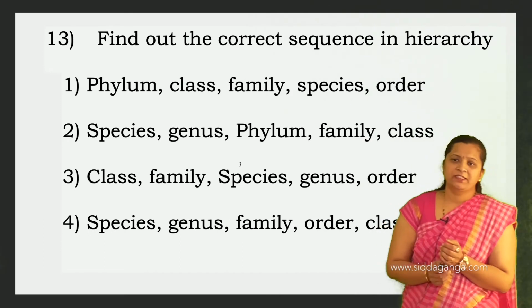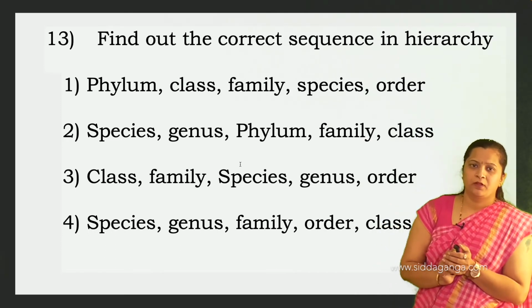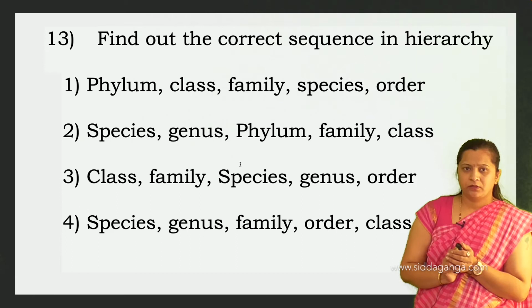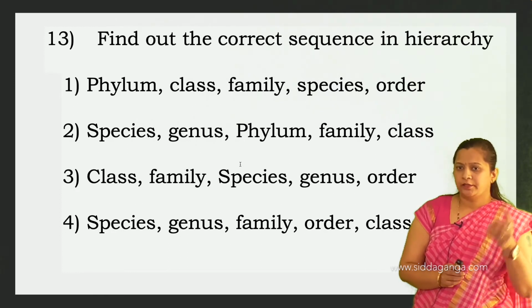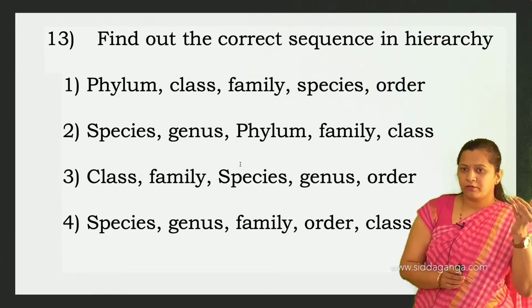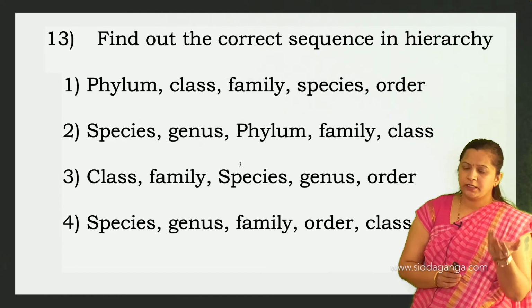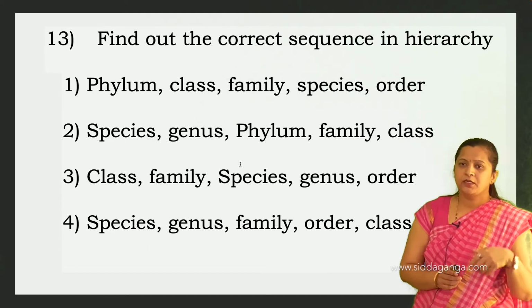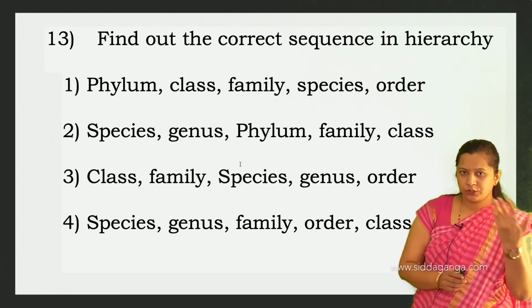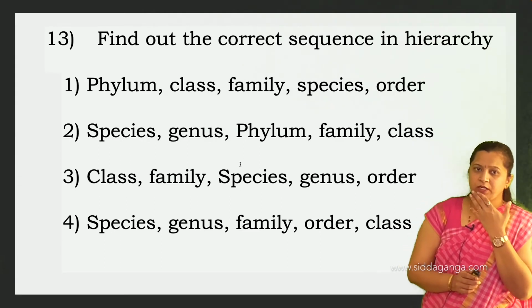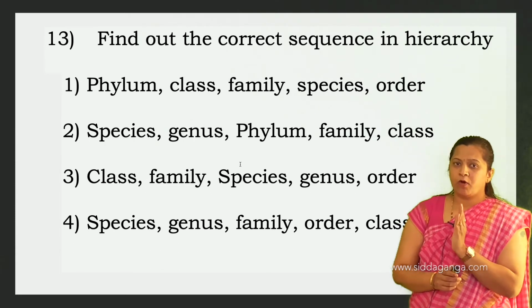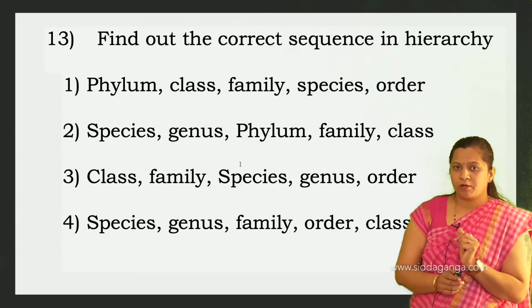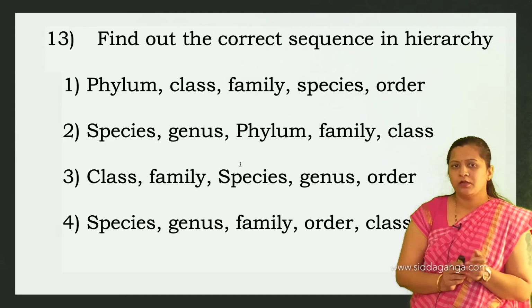Find out the correct sequence in a hierarchy. The taxonomic hierarchy is nothing but the arrangement of the seven different categories, either in descending order or in ascending order. Descending order means kingdom to species, ascending order means species to kingdom. In the first option they have given phylum, after that class, then what should come next after the class? Order should come, but they have given family, so the first option is wrong.